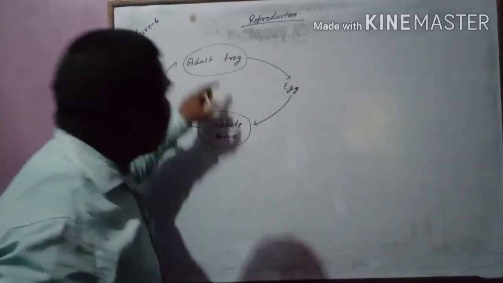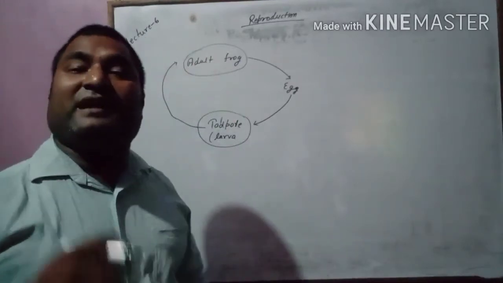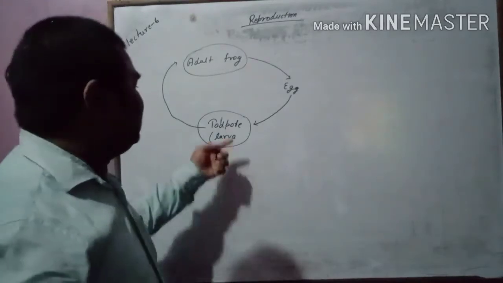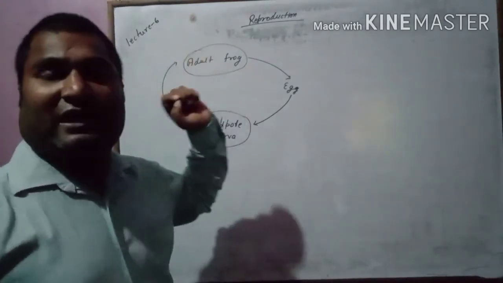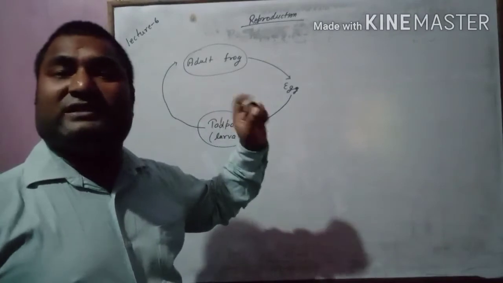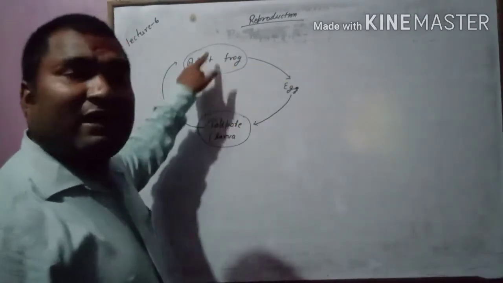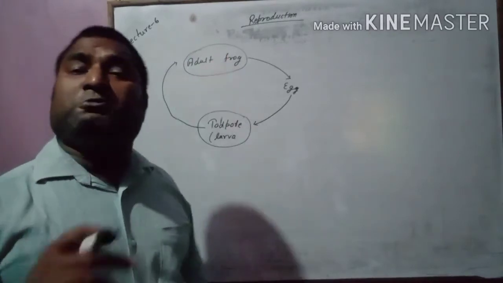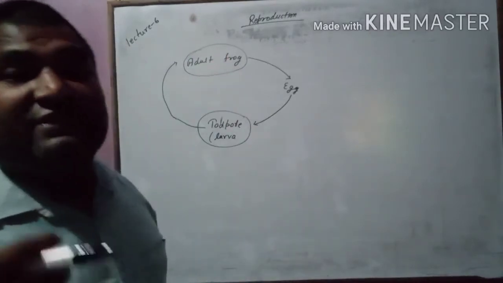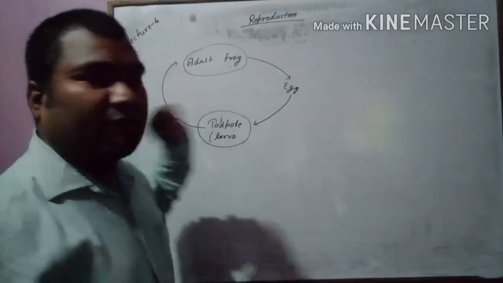So it looked entirely different, but as growth happens, this tadpole changes into an adult frog. This process is called metamorphosis: the transformation of larva into adult through a drastic change.